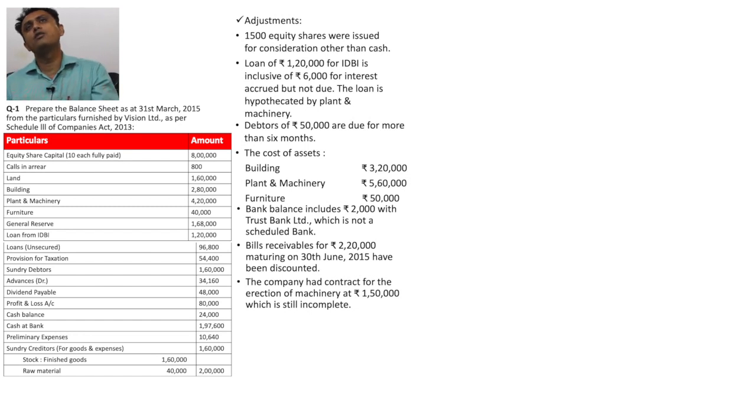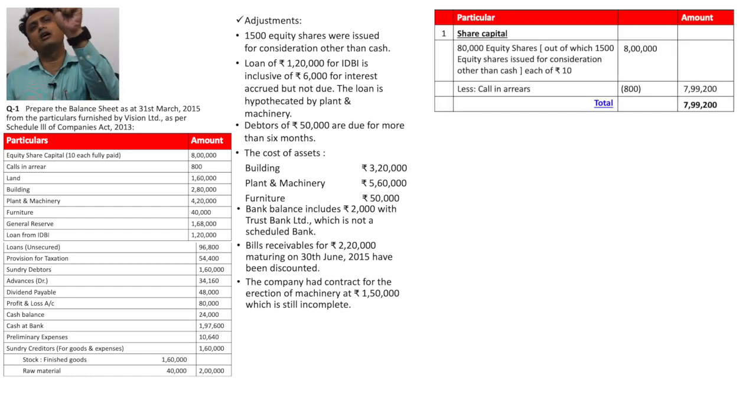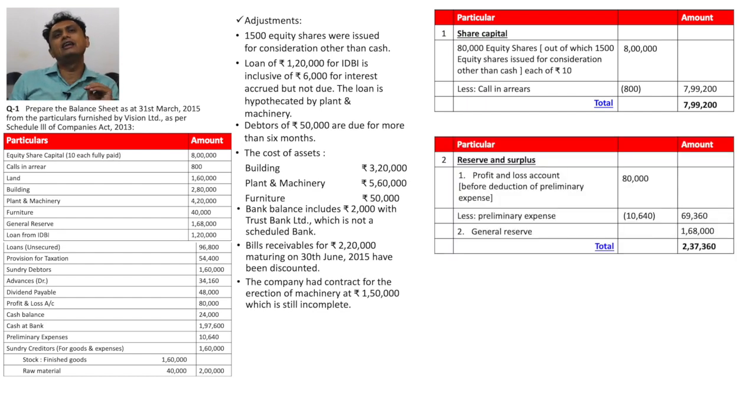So friend, now we focus on the trial balance. Please pay attention here. Equity share: we prepare note number 1, share capital, and write down equity share capital there. Second one, calls in arrears, written down in our note number 1, equity share capital. Now, is there any provision or any adjustment or any reserves? For that reserve we prepare our note number 2, reserves and surplus.